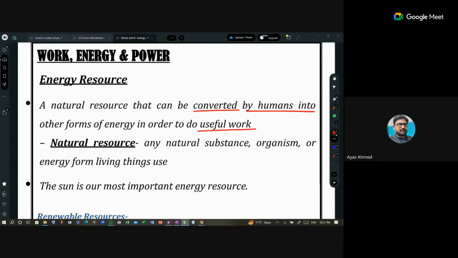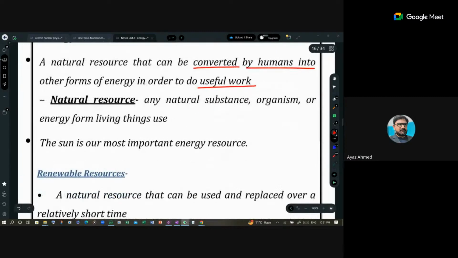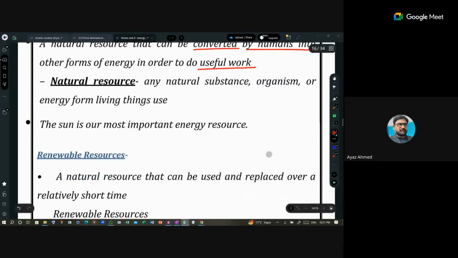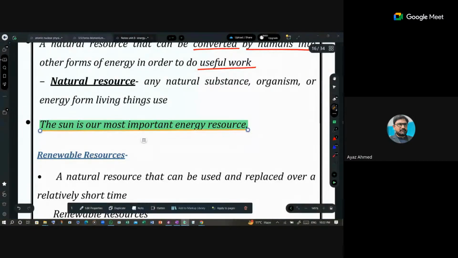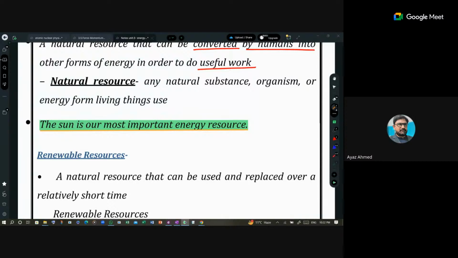So there are several resources. Natural resource: any natural substance or organism or energy from living things is called a natural resource of energy. The Sun is our most important energy resource because most of the energy is coming from the Sun, directly or indirectly. So you have to remember this statement. It is also asked in your exam what the most important source of energy is. So the Sun is the most important source of our energy. Okay, are you getting it?